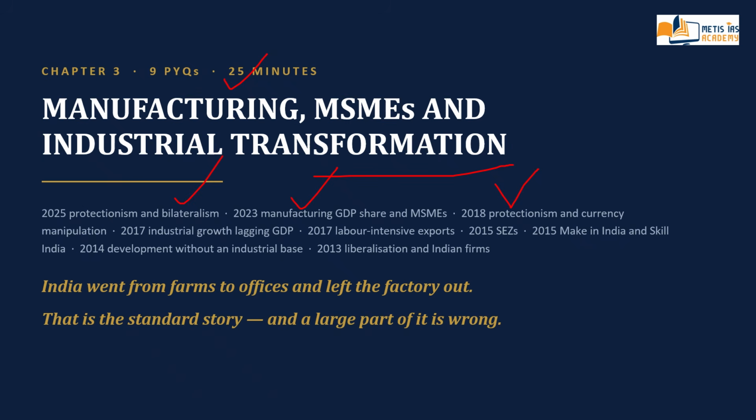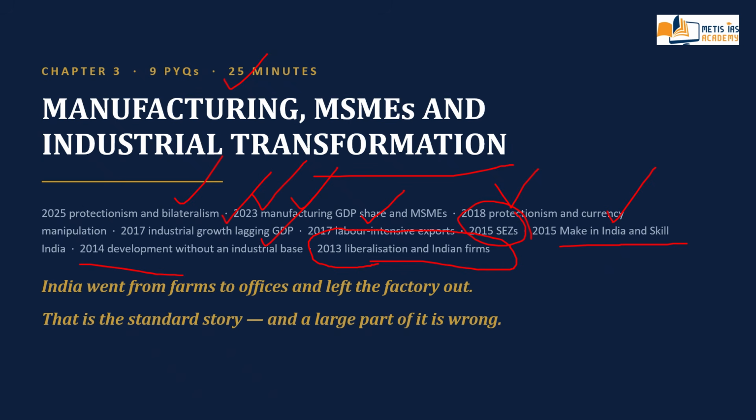and currency manipulation, and 2017 asked industrial growth lagging GDP, and 2017 asked labor intensive exports, and 2015 asked SEZs, and again 2015 asked Make in India and Skill India, and 2014 asked development without industrial base, and 2013 asked liberalization and Indian firms. Look at the questions, 9 PYQs. That is why this chapter is important. And then we are moving to the paradox.